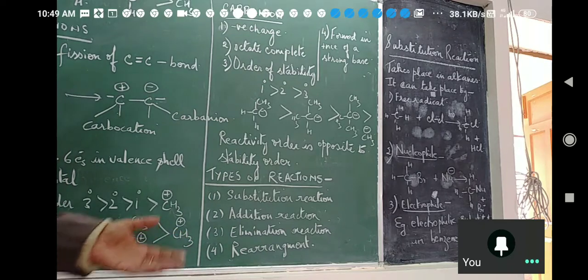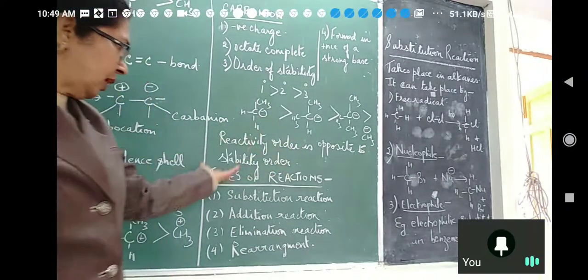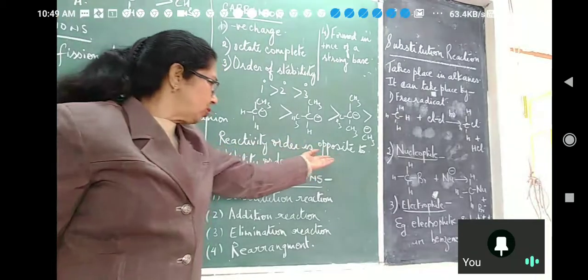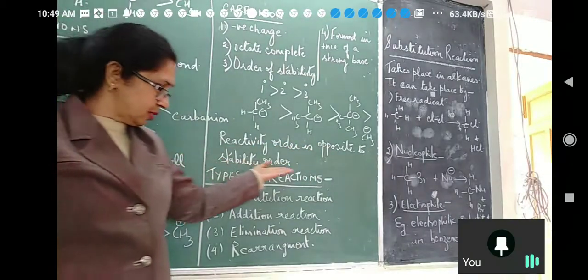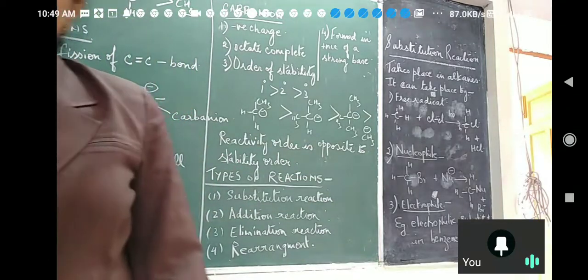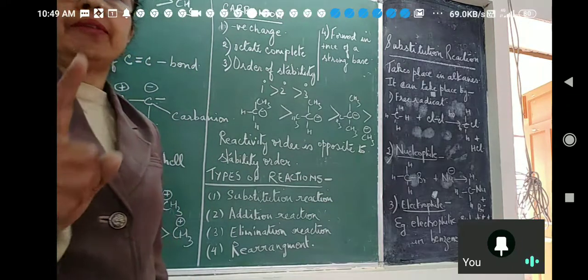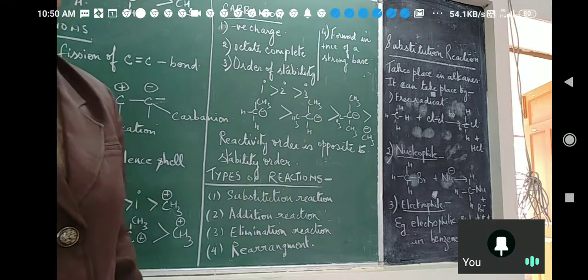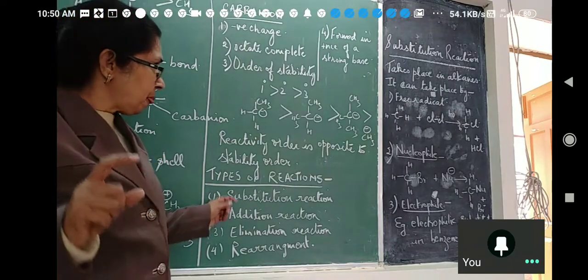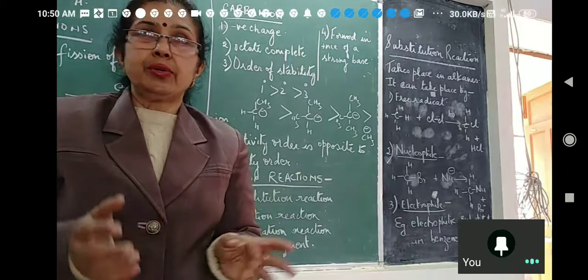Okay, so this is the stability order. The reactivity order is opposite to stability order. Please underline this. In a 1 mark question, you have to read carefully whether stability order or reactivity order is asked. Okay. So these were the 3 reaction intermediates.